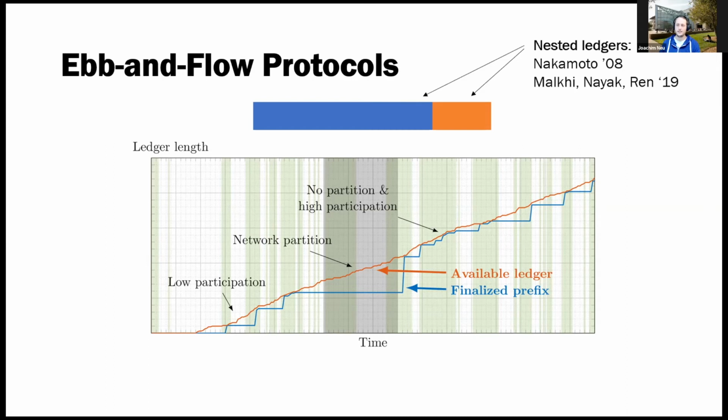Nesting of ledgers, you might ask, is that a shady thing? We don't think so. People have done this before us, in fact. There's a work called Flexible BFT from 2019, which makes good use of this idea, or does something similar, let's say. And then even Nakamoto, right? If you run different clients with different keys in your K deep rule, then you get nested ledgers. So even in longest chain, this is a pretty natural thing to do.